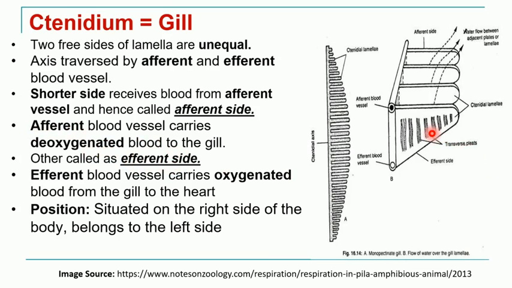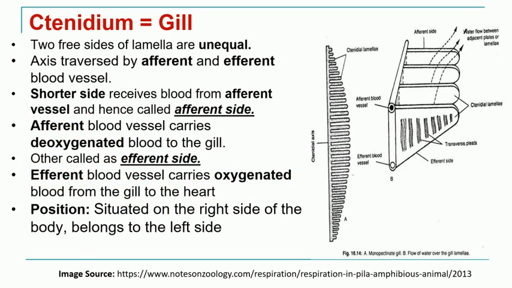Now we should know what is meant by afferent and efferent blood vessels. Those blood vessels which carry deoxygenated blood to the gill are called afferent blood vessels, and those which carry oxygenated blood from the gill to the heart are called efferent blood vessels.